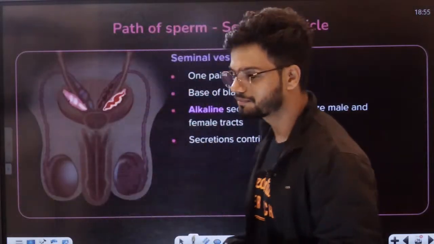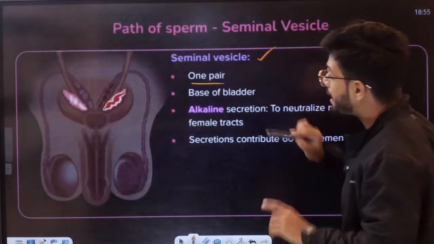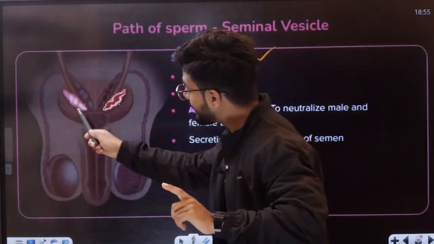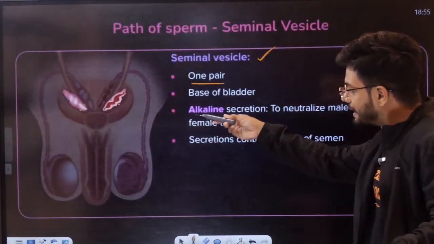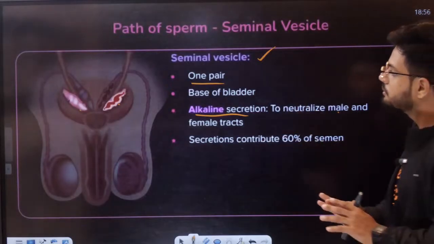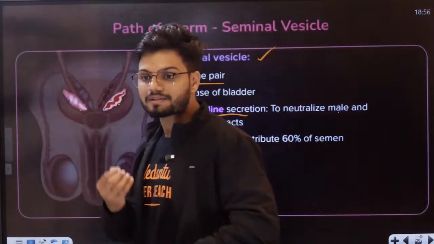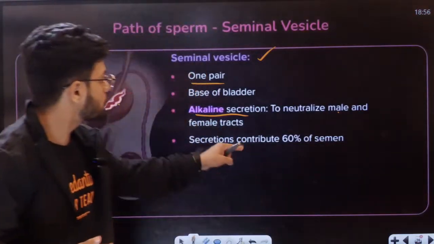Now students, see, the seminal vesicle, I told you it is one pair. Can you see here? One pair is present. Students, again, it produces alkaline secretion to neutralize the male and female tracts. So the entire semen is much more alkaline in nature because of the seminal vesicle.